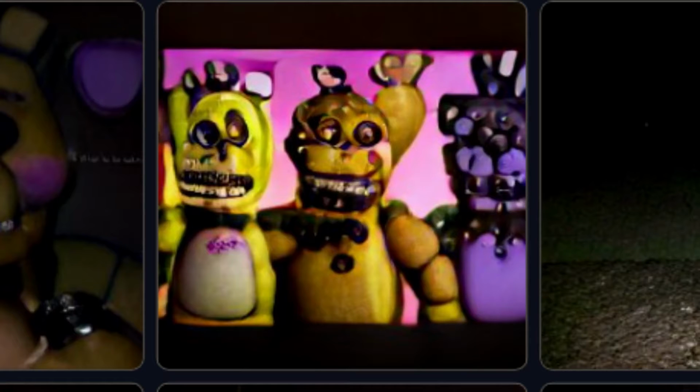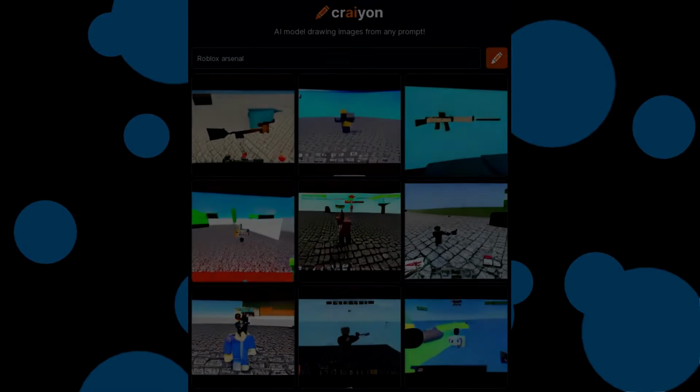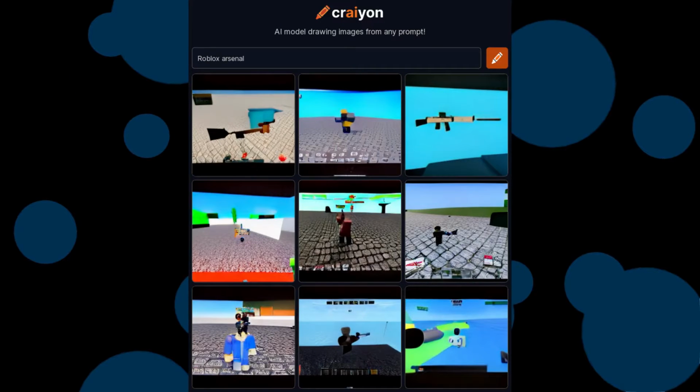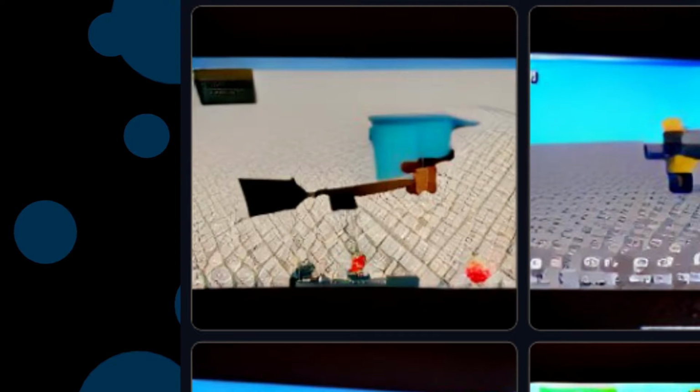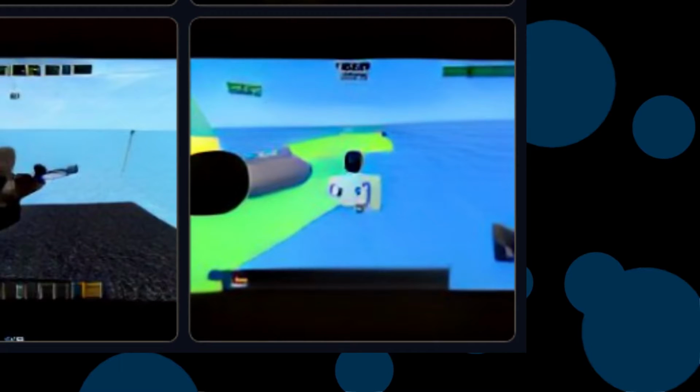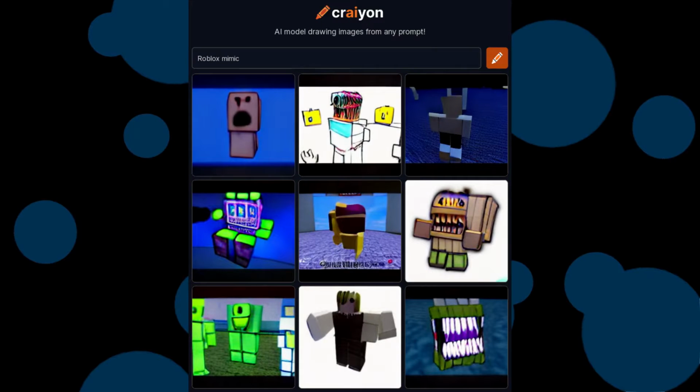Spring Bonnie, and probably Shadow Freddy all took a hammer to the face, especially Spring Bonnie. Anyways, let's move on to Roblox Arsenal, and all of them confuse me. Seriously, what is happening with the top left and top middle one? The bottom right one looks most like Arsenal than the other ones if you look at it hard enough, and still that's a stretch.